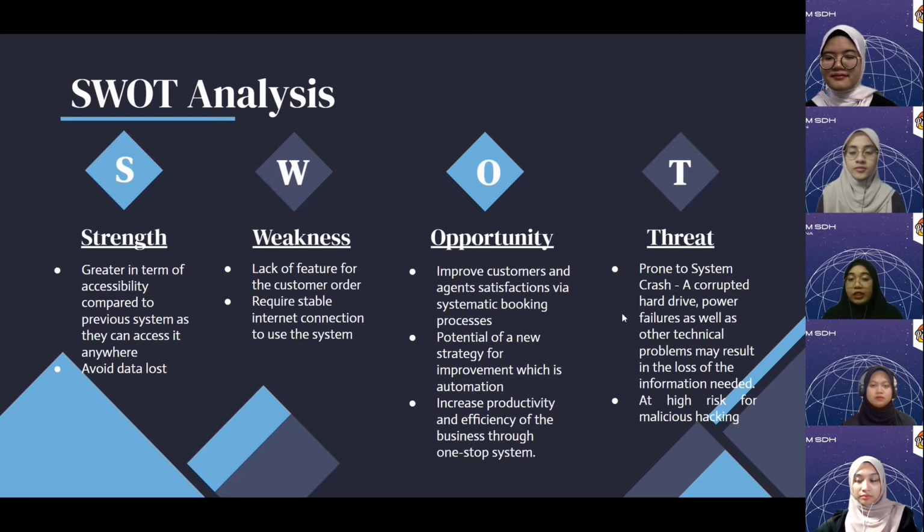The threat for this system, the first one, is system crash. One of the most serious threats that might arise with any computerized system is the possibility of a system crash. Data loss can occur as a result of a corrupt hard disk, power outage, and other technical issues that arise. At the least, businesses are halted when they are unable to obtain the data they need. The threat of system crashing as a result of hardware failure can result in the loss of work, and this occurs when no backup is preserved.